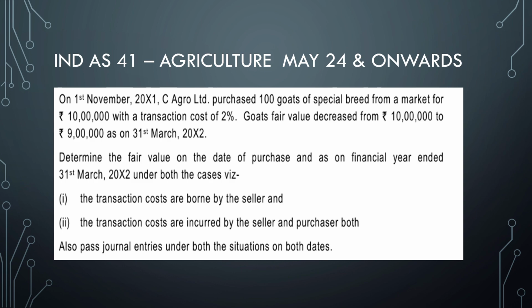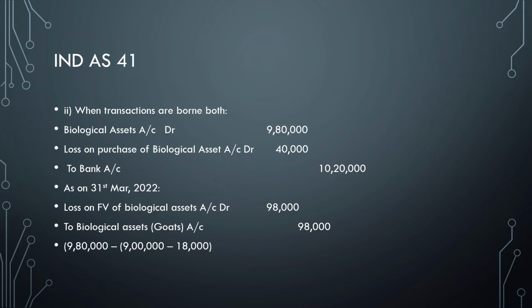Because what many candidates do is, at the time of purchase they will deduct this 2%, but at the time of sale they will miss out on this. So what they end up doing is 9 lakh 80,000 minus 9 lakhs. So they lose. Honestly, 1 or 2 marks will be lost here.